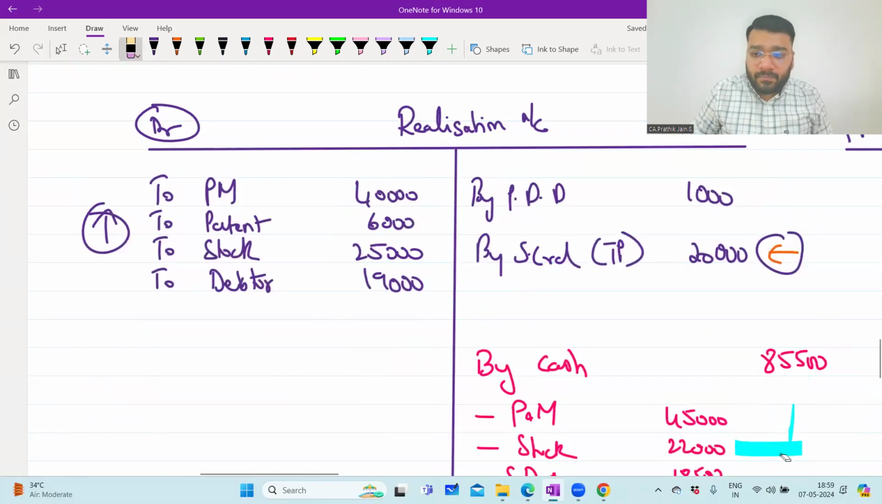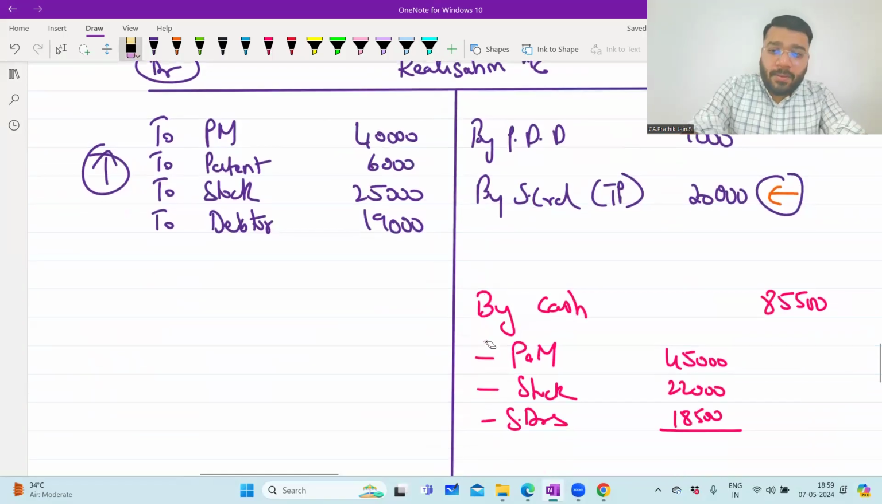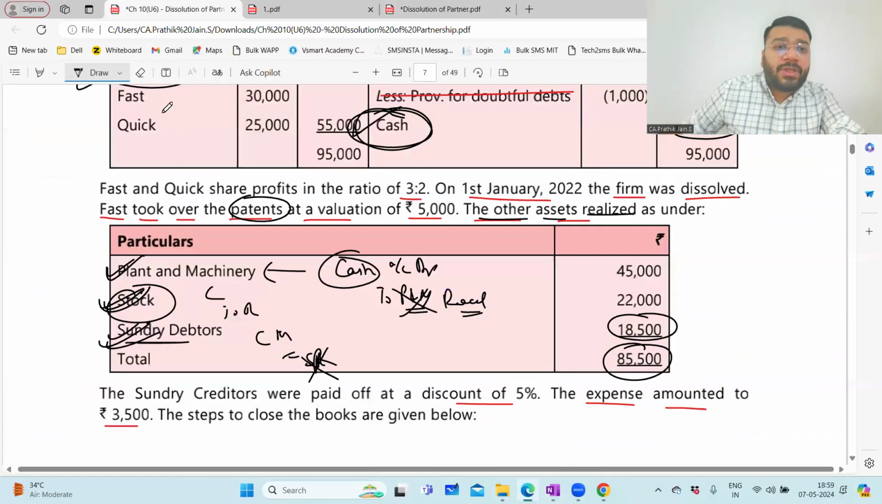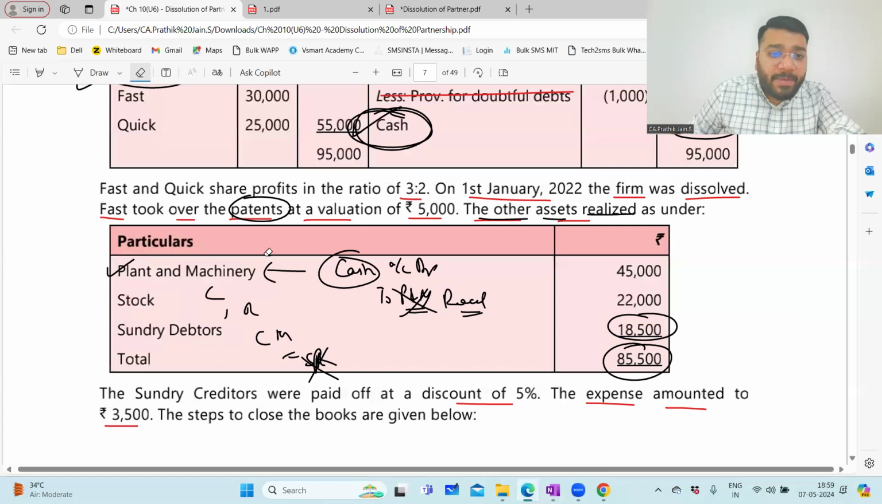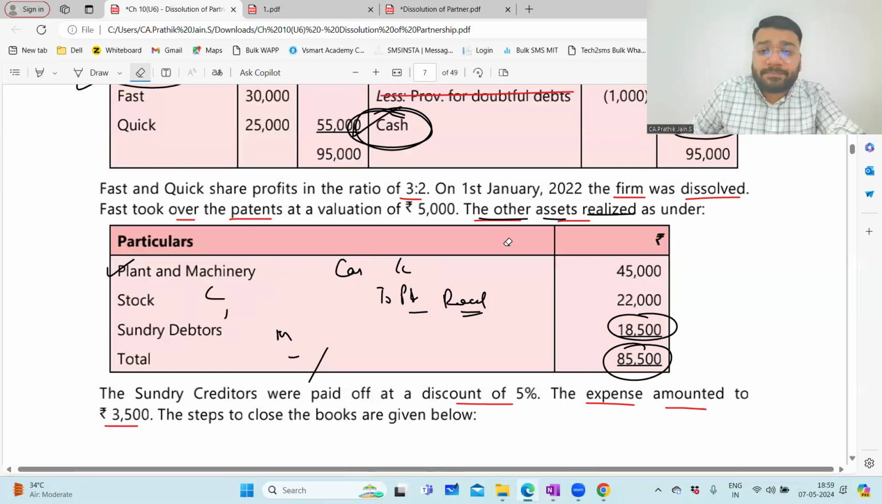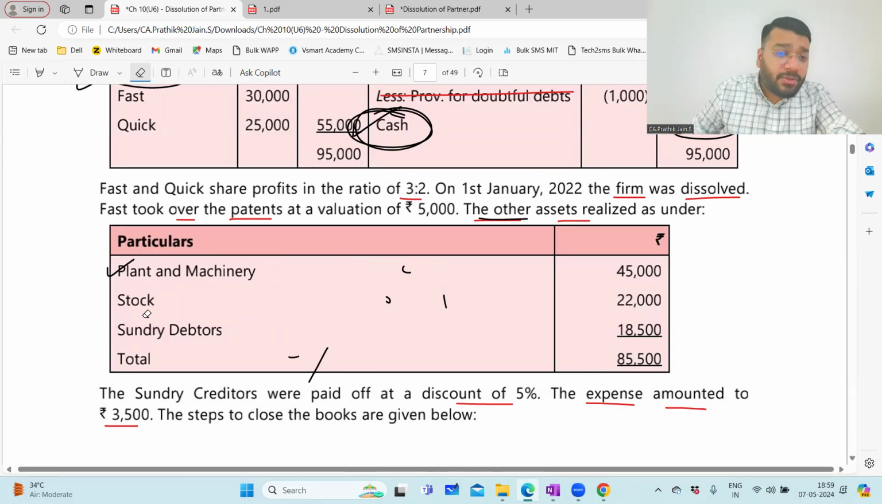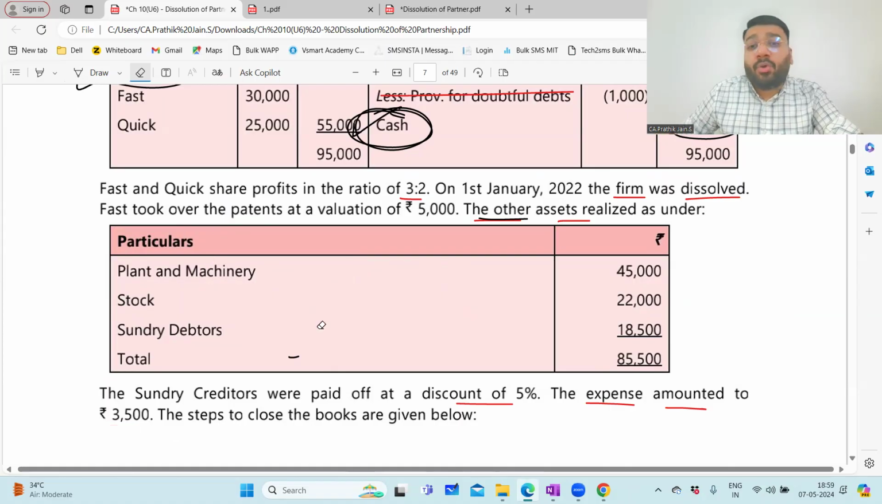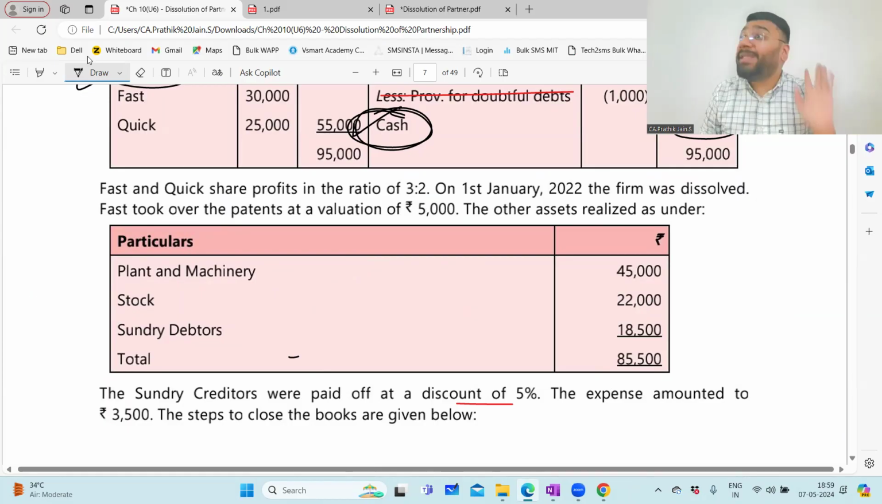Now, the question has given one piece of information about one asset called a patent. It says that Fast, who is one of the partners, took over the patent worth 5,000 rupees. Anywhere in the Partnership Act, have they told that when you are closing the business, you have to make the payment to the partner only in the form of cash? He says that no, to the extent of 5,000 rupees, you give me the patent. So we can settle the partner either through cash or bank, even in the form of an asset also. Through an asset also we can settle.